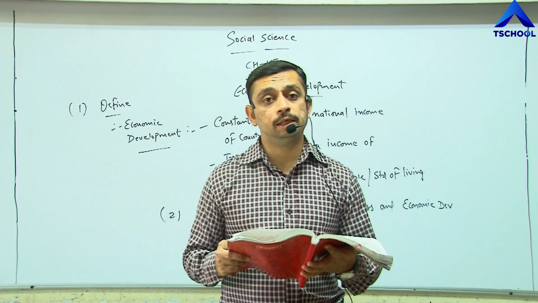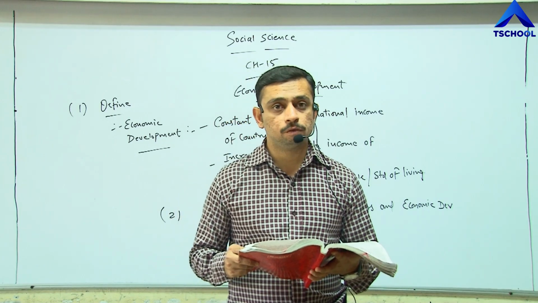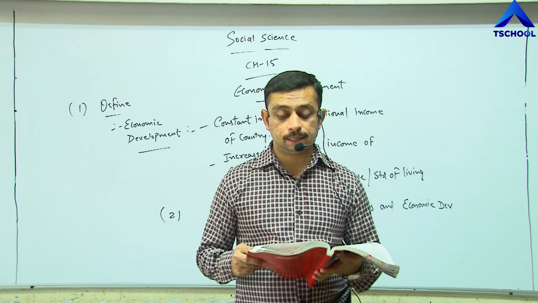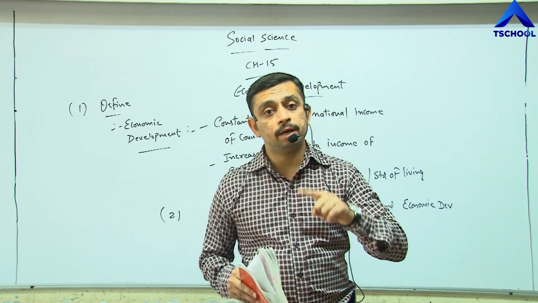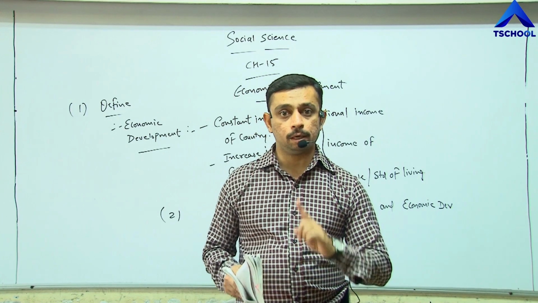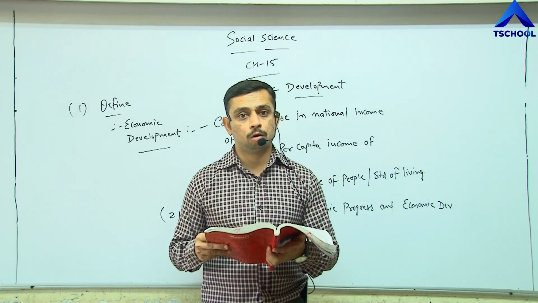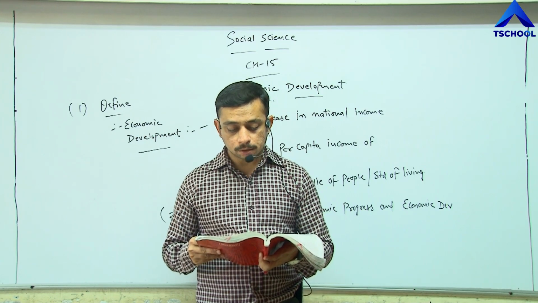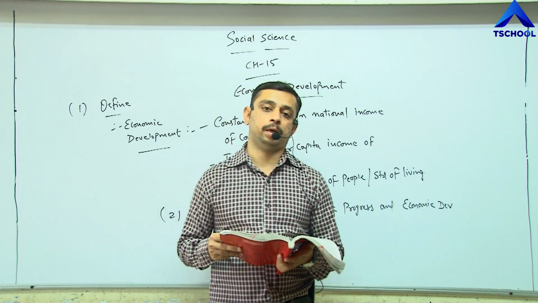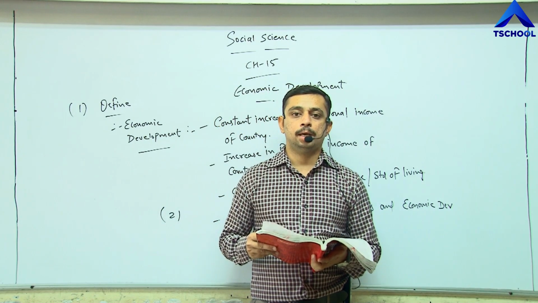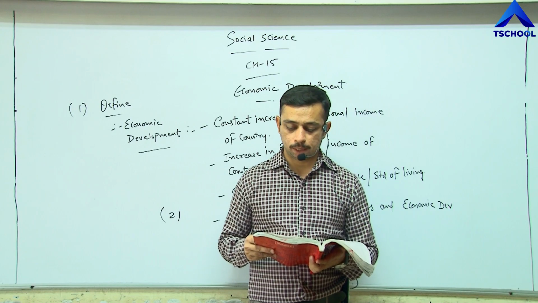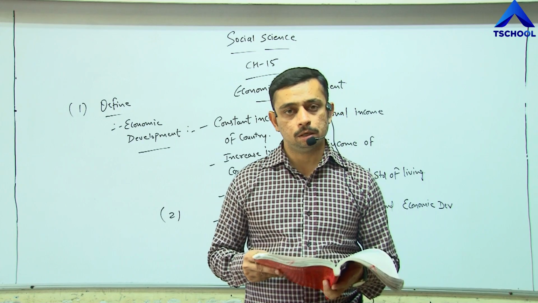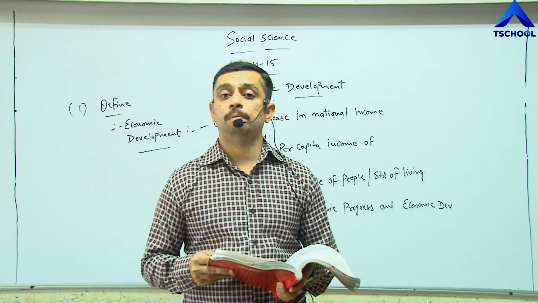Increase in national income of developed countries, not developing, is called economic progress, while increase in national income of developing countries is called economic development. We are a developing nation, so we are making economic development, and the countries who are already developed, they are making progress.